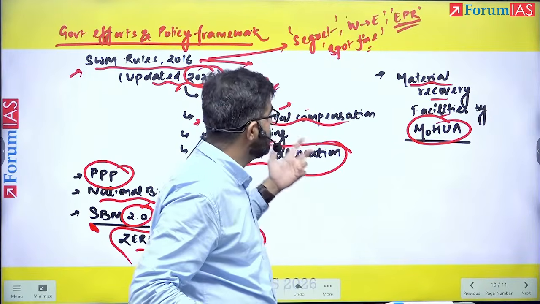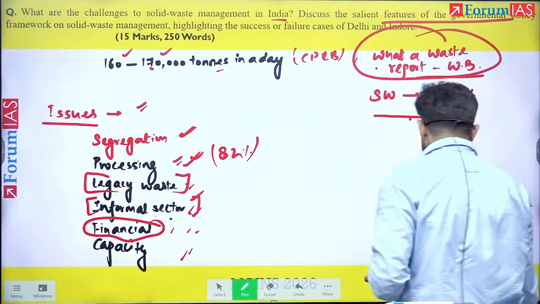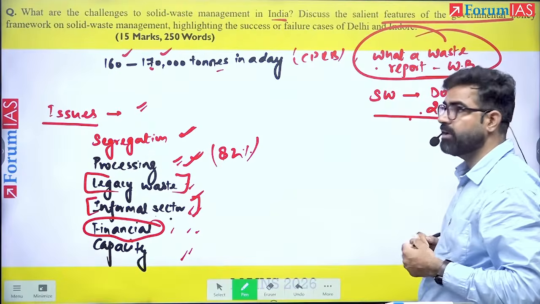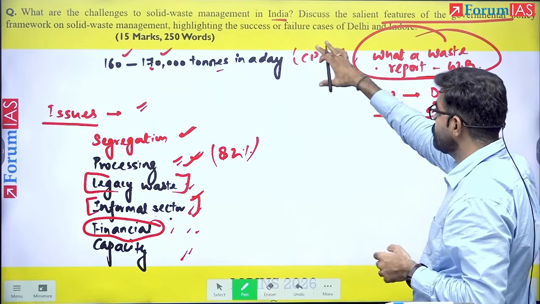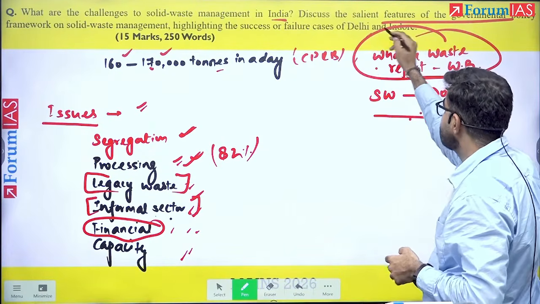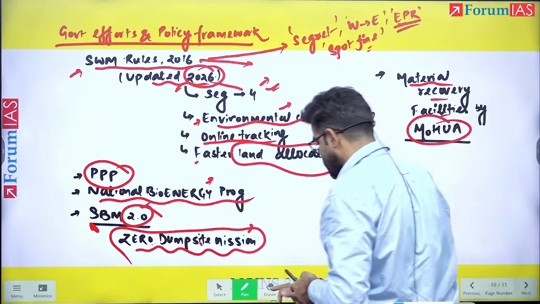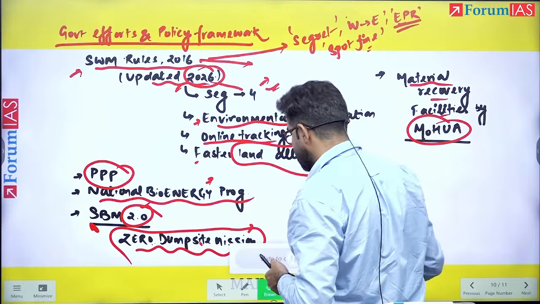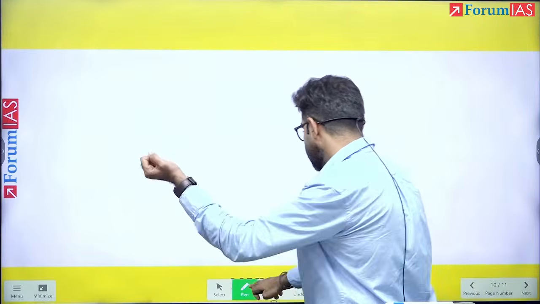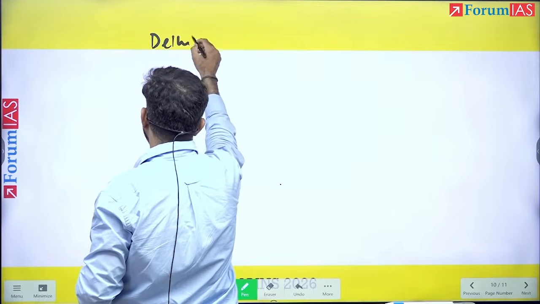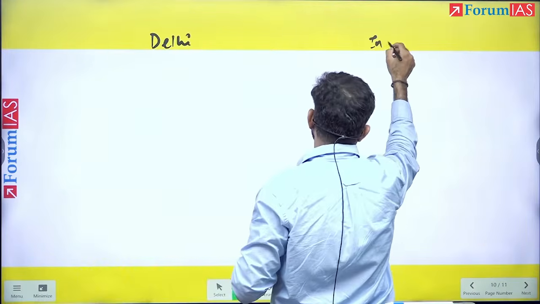The last part of the question says, see here, the two dimensions we have discussed, that is, discuss the salient features of the government policy framework. Now the two case studies, one is of Delhi, second is of Indore. What are we supposed to discuss? For example, in case of Delhi and in case of Indore, what is the difference? See here, this is Delhi and this is Indore.